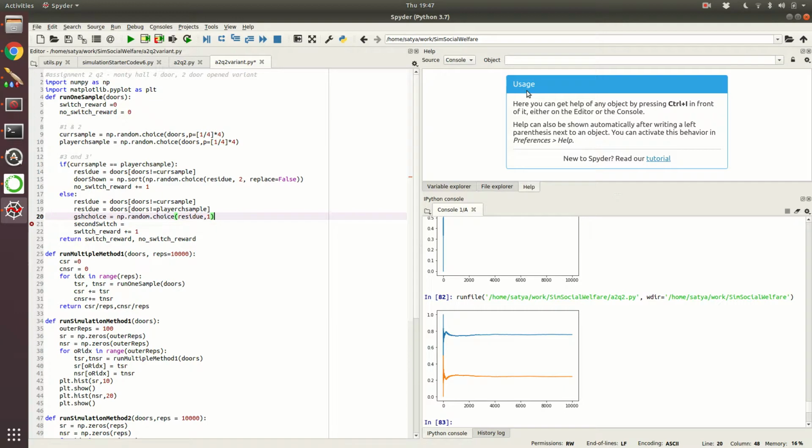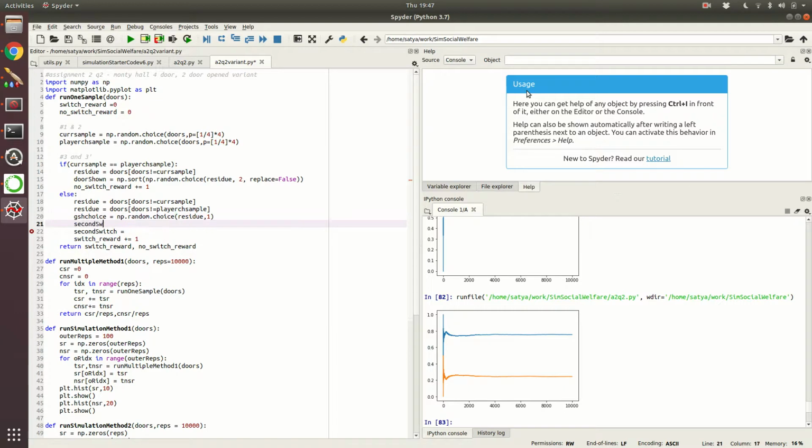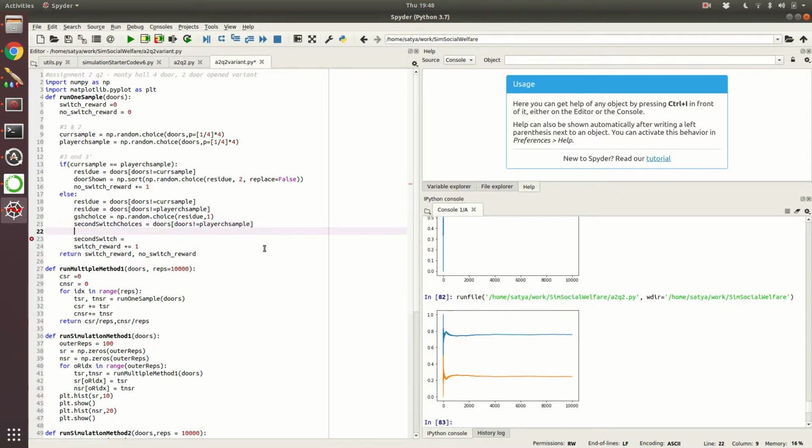Second switch choices: you look at the doors, first remove whatever the player has chosen, because he's switching, and again also remove what the game show host has chosen.